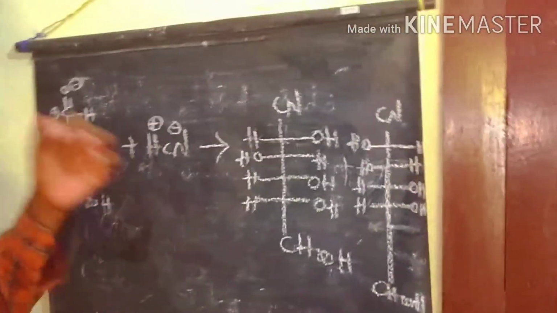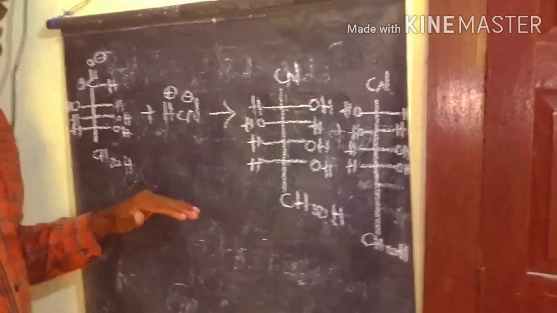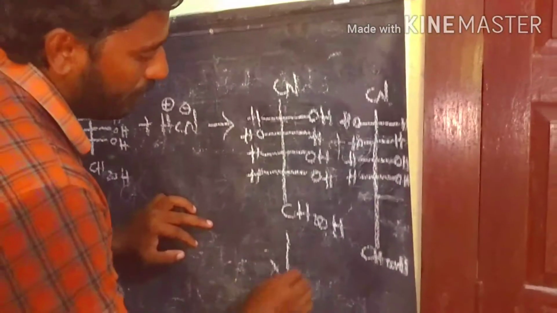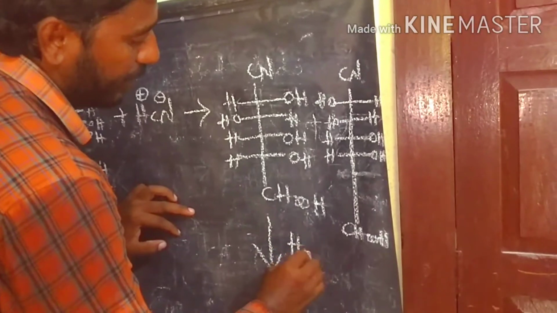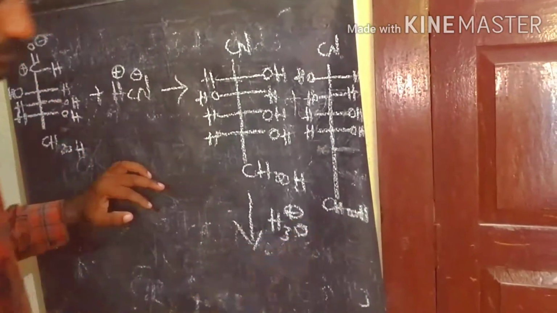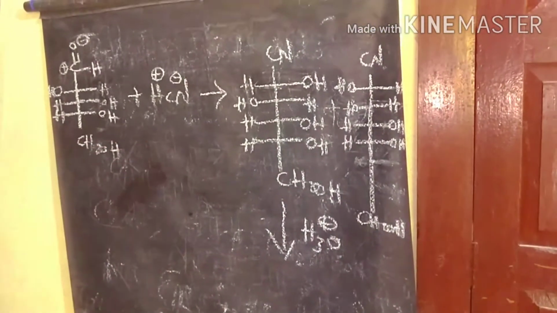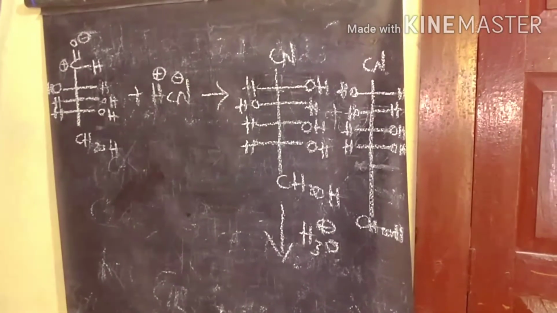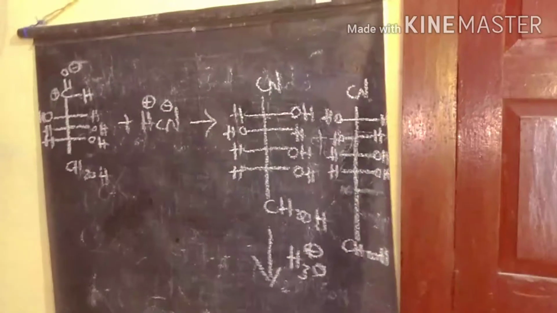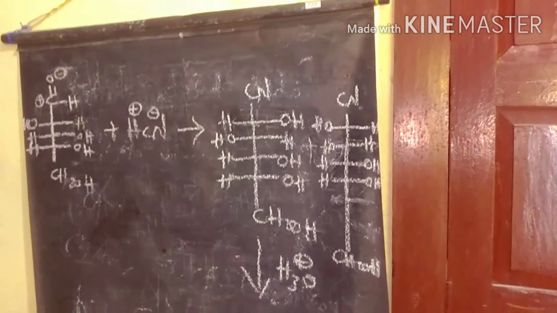Further, we can hydrolyse this compound. In acidic medium hydrolysis, the cyanide group is converted into the acid group.